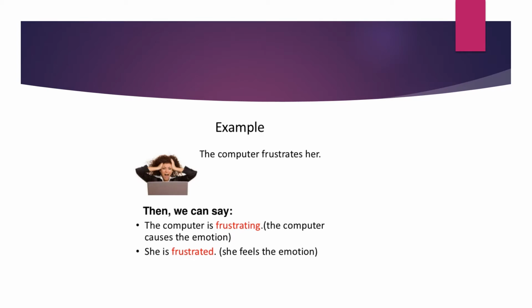Let's talk about an example. There is a sentence: the computer frustrates her. We can say that the computer is frustrating because it is causing frustration, because the computer causes the emotion of frustration. And she is frustrated because she is the receiver of that very emotion by the computer. That's why she feels the emotion. You got the idea? Let's discuss some other examples with more details.